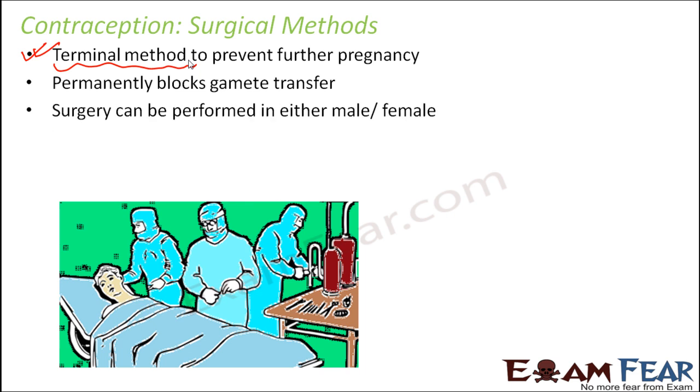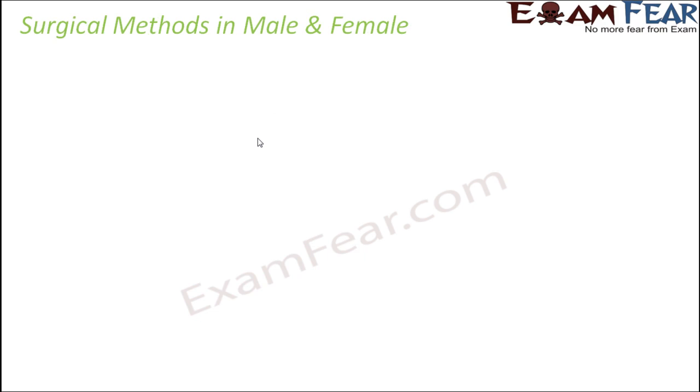So that is the surgical method. Surgery can be performed either in male or female. This is also known as sterilization. The surgical contraceptive method is called sterilization. A person on whom this surgery has already been done is said to be a sterilized male or a sterilized female. That means a person who is incapable of reproducing thereafter. So let us look at what kind of surgical methods take place in case of male and female.